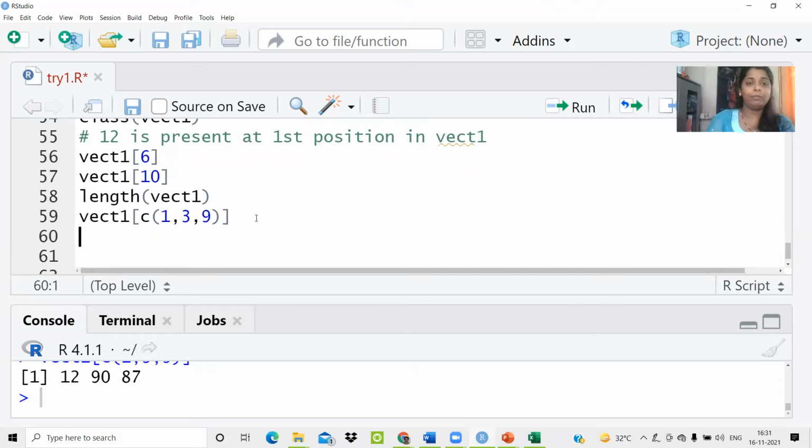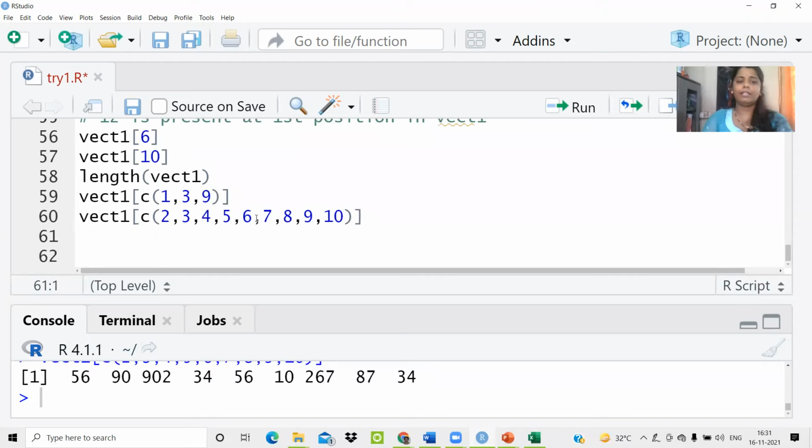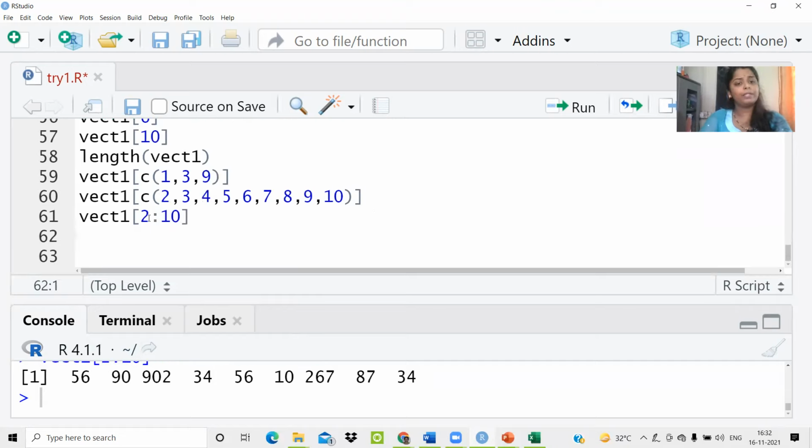And now the next one. What if someone asks you to fetch the numbers from second index position to 10th index position? So what's the solution? You will write vect1, then you will give the square bracket, you will write 2, 3, 4, 5, 6, 7, 8, 9, and 10. This is quite a long cut, right? So is there any shortcut for this? Yes, we do have a shortcut which is called as a range function. So I'll write 2 to 10. This also will provide you the same result.